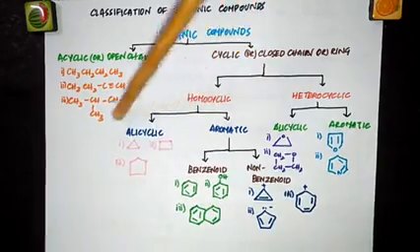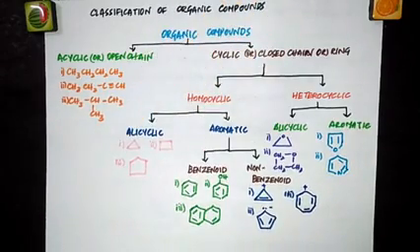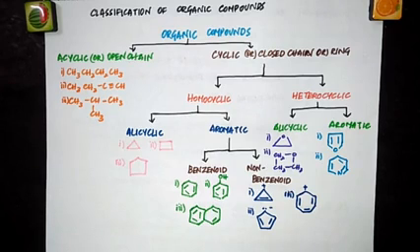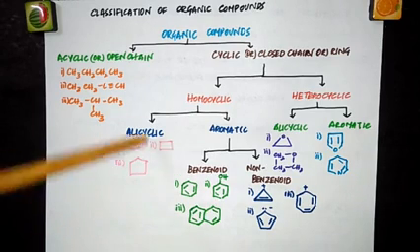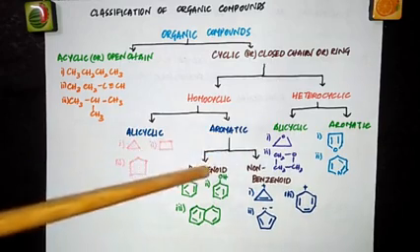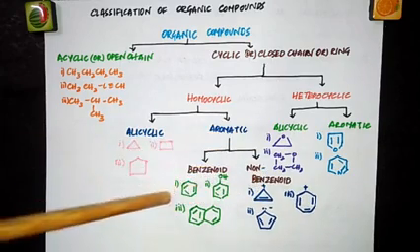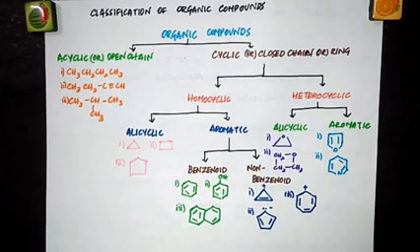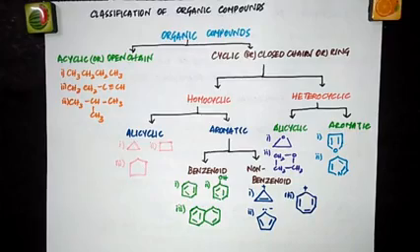In alicyclic, you will have only closed rings having only carbon, and they mostly resemble the aliphatic compounds in their properties, which means they don't have a benzene ring. Now when you come to aromatic, you have two types, benzenoid and non-benzenoid. Benzenoid will have a benzene ring, non-benzenoid will not have any benzene ring.